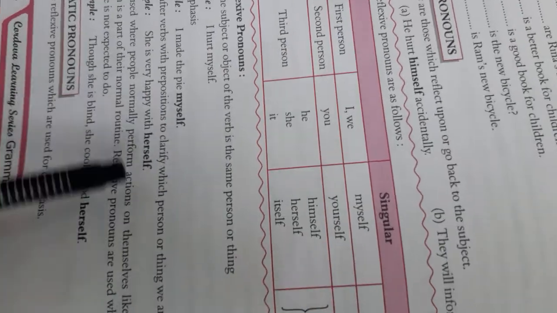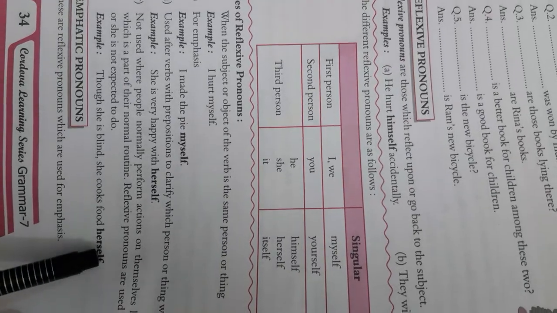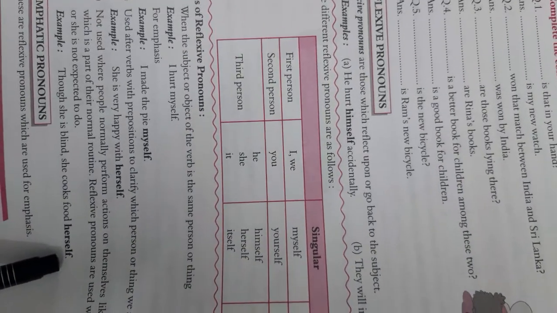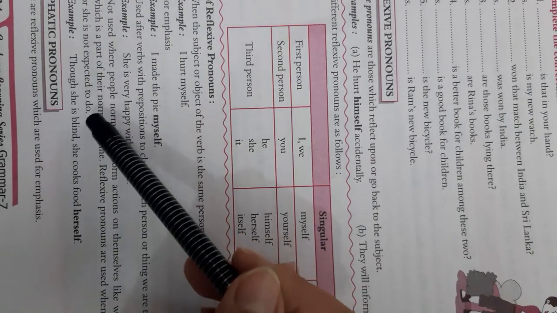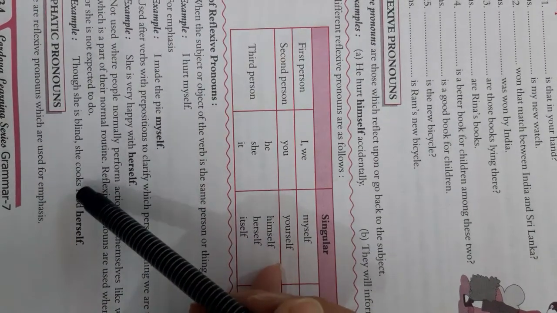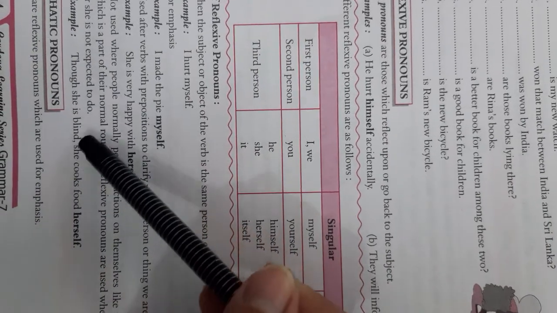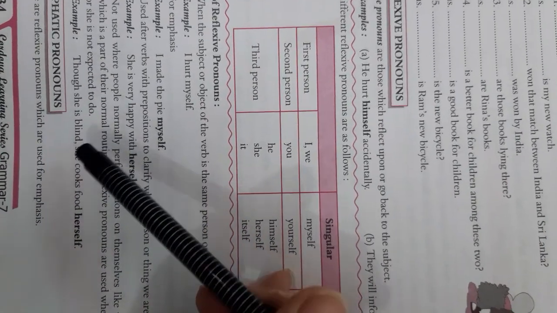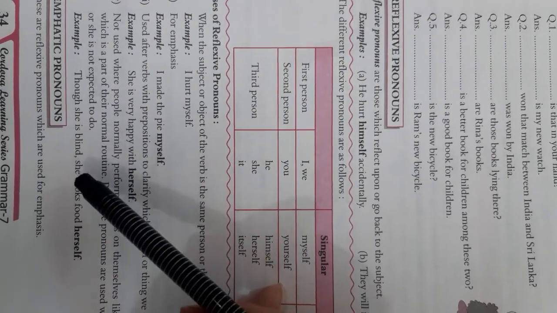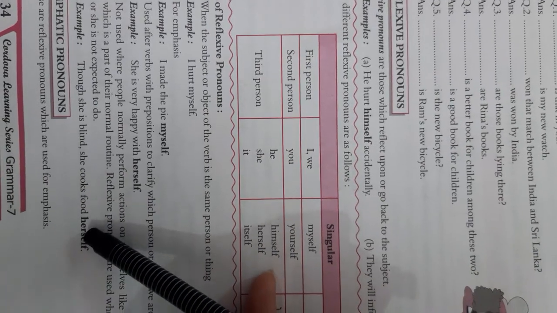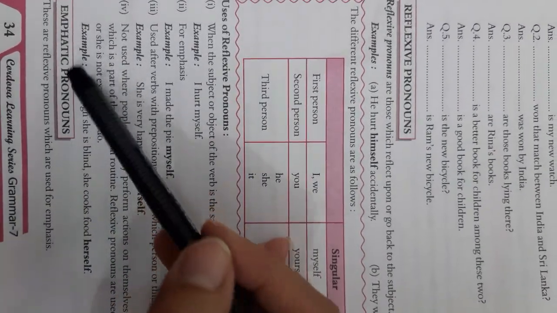Not used where people normally perform actions on themselves like washing, combing or dressing, which are part of the normal routine. Reflexive pronouns are used when someone does something he or she is not expected to do. When you are not expected to do something: though she is blind, she cooks food herself. Now it is not expected of a blind person to cook, but here we emphasize this statement. Though she is blind, she cooks food herself. Is this clear? Now comes the emphatic pronouns.